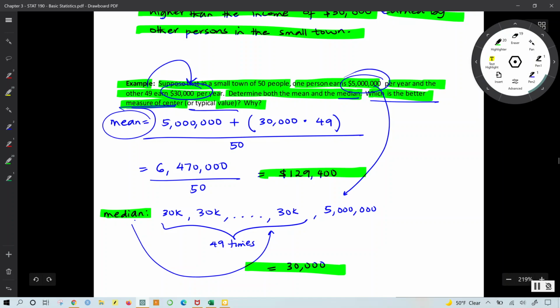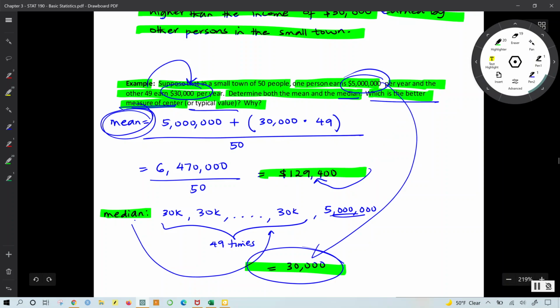The influence of the outlier, which is 5 million, has definitely skyrocketed the mean, or had a major impact on it, and makes it not a truly reflective value. So when you see a value that appears to be an extreme value, you might not want to report the mean. Rather, again, you want to report the median, because the median is a resistant statistic.